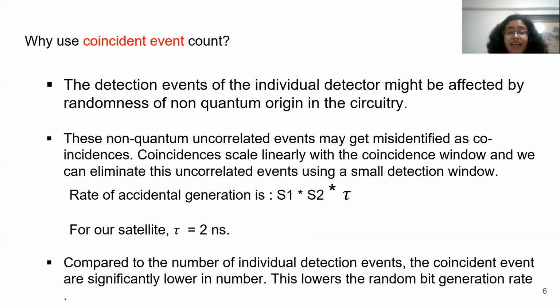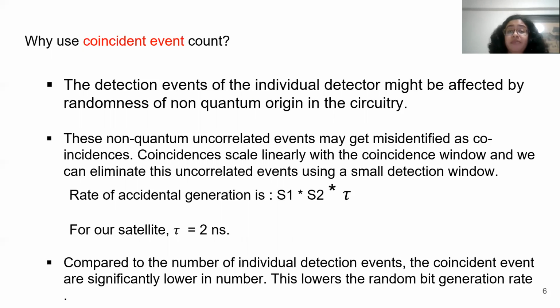So one may think, why are we using the coincident event count to generate the quantum random numbers? We can simply use a laser and detectors to generate the photon pairs. The reason is that the detector's detection efficiency can be impacted by non-quantum origin events. And these non-quantum origin events are uncorrelated events. And these uncorrelated events can be misidentified as coincident events by the detector, and we don't want that to happen.